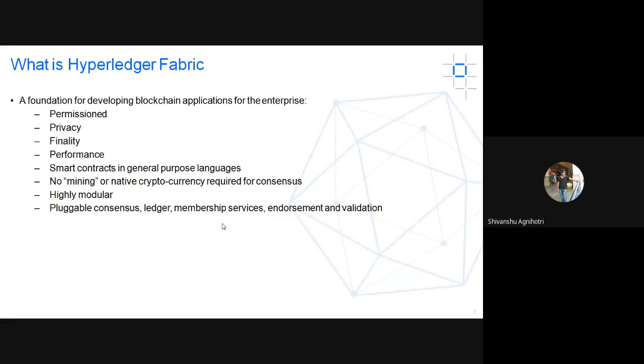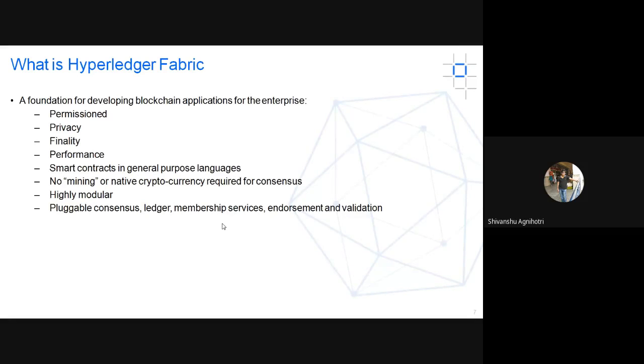And performance. I've already discussed this, right? Performance is good if you are using Hyperledger, because in Hyperledger nodes are limited, so less computation is required and you get more performance. And smart contracts in general-purpose languages. This is one of the good points of using Fabric, because you can develop your own smart contracts using general languages like JavaScript or Golang.